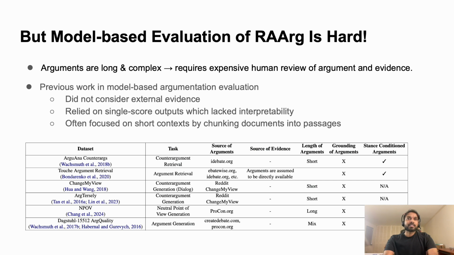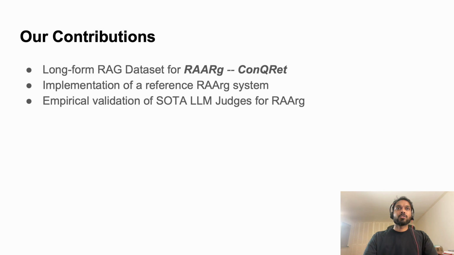Previous work in argumentation or argument generation has concentrated on assessing argument quality without considering the impact of retrieval. So our work proposes a novel long-form RAG dataset called ConQRet. We also implement a reference RARG system, and then we perform an empirical validation of state-of-the-art LLMs for RARG.